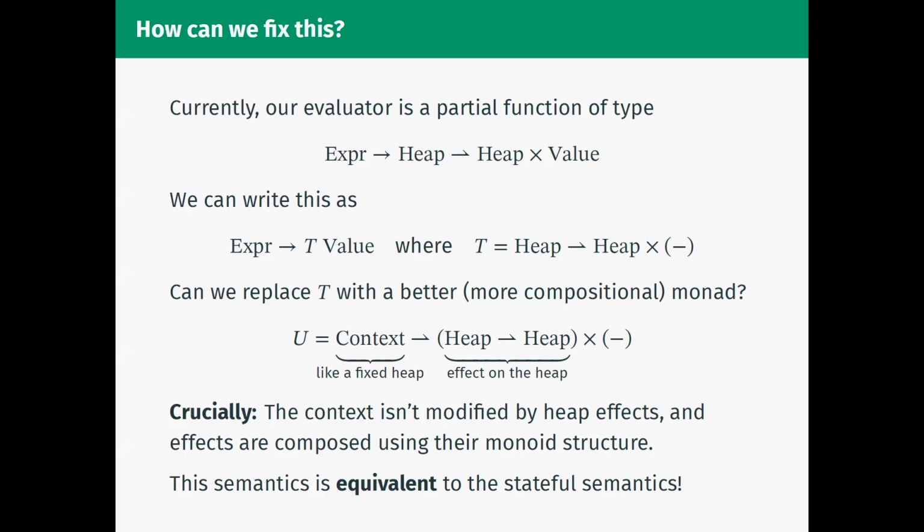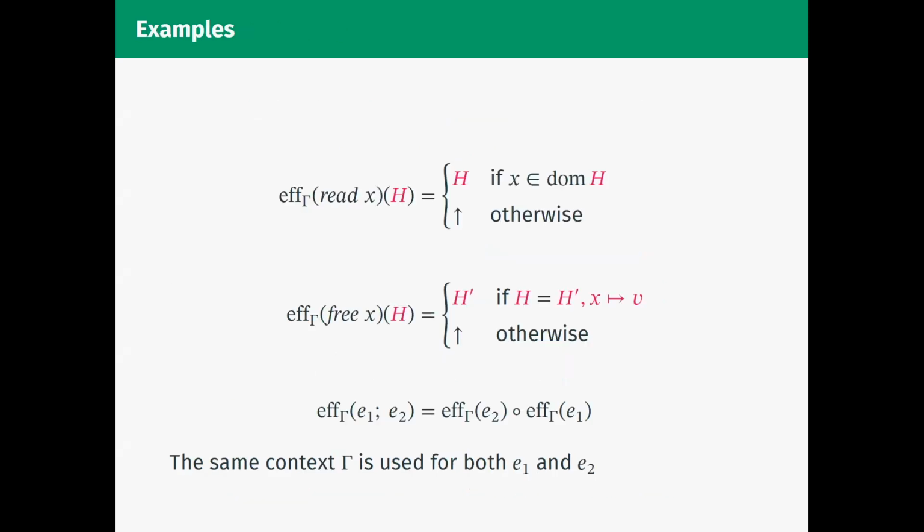So let's just give an example of how this works macroscopically. If we take read x as an expression, the effect of that in a context gamma is a partial function from heaps to heaps. If you give it an input heap that has a binding for x, then it will do nothing to that heap. And if the input heap does not have a binding for x, it will be undefined. Similarly, for free x, if the input heap has a binding for x, the effect in any context gamma of freeing x on that heap will be to remove that binding. And of course, it's undefined otherwise.